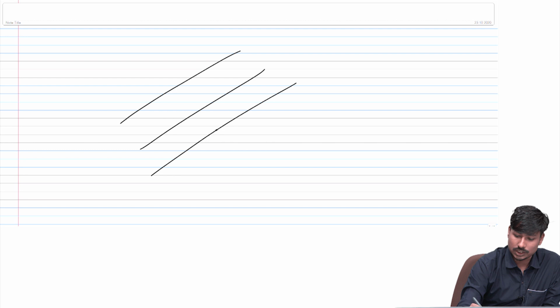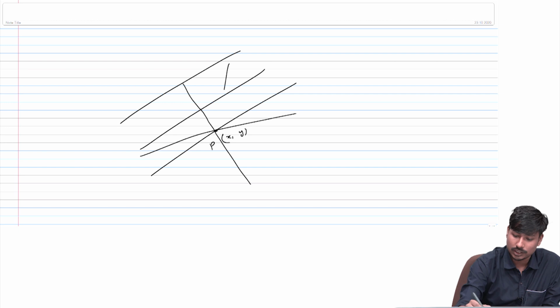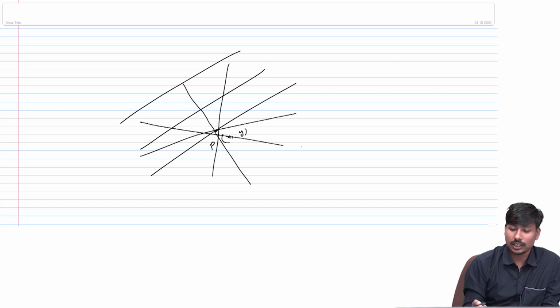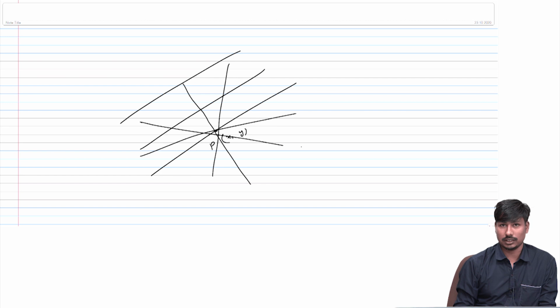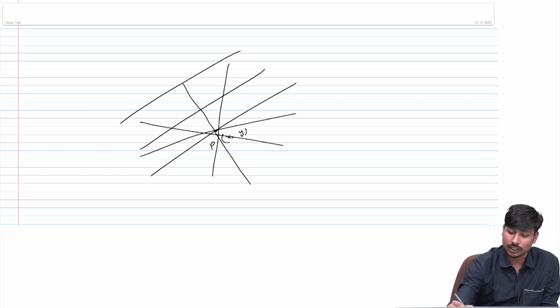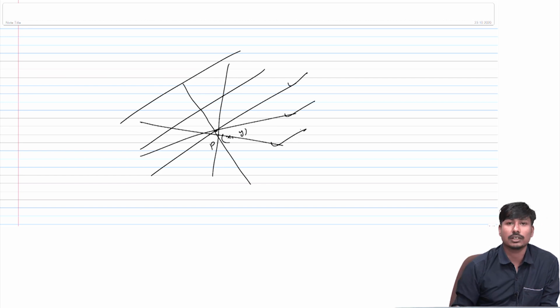Let me take this point P, some (x, y), and I can pass thousands of lines from this point. So there is no uniqueness in this line. Which line should I take, this one or this one or this one?